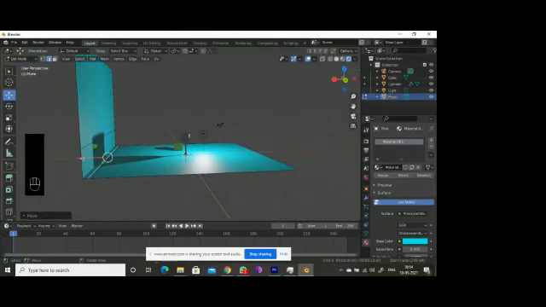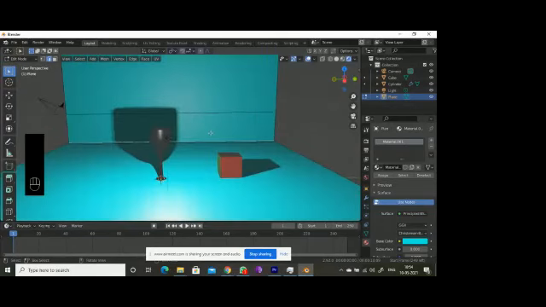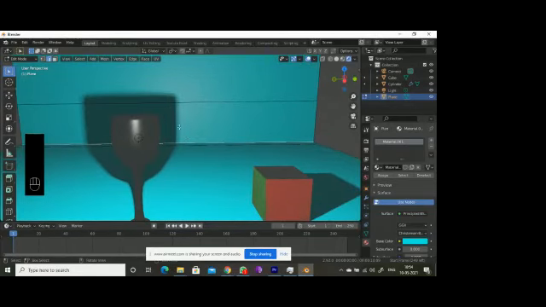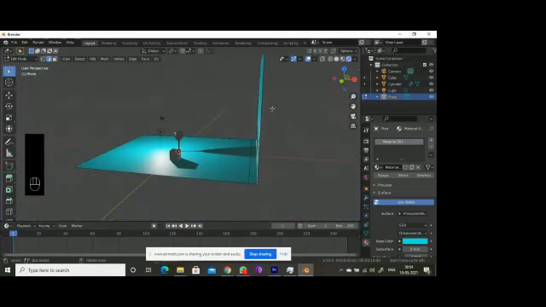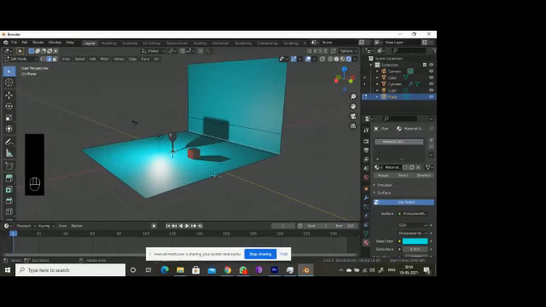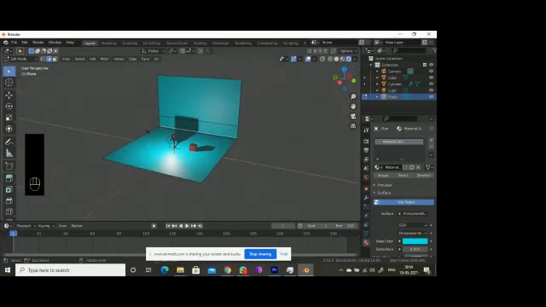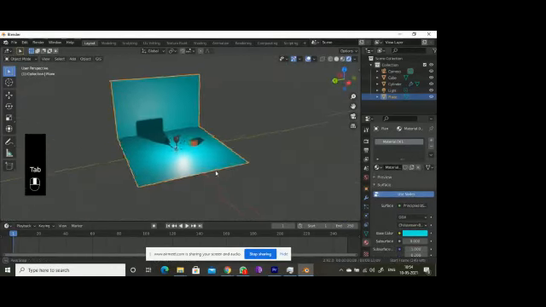Sorry, we shouldn't make it like this, but it is also okay. But the thing is, we need to make a curvy kind of thing. To make that, I think it's better to go for another plane or etc.